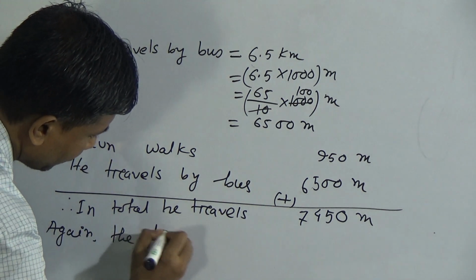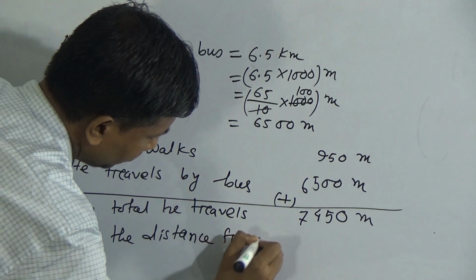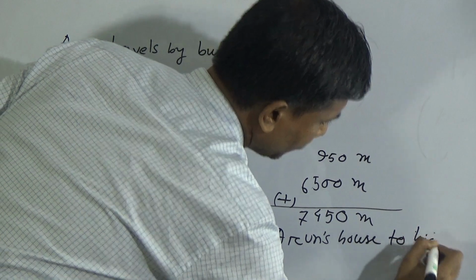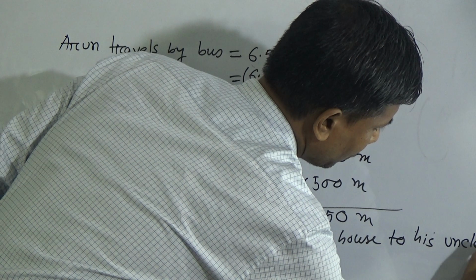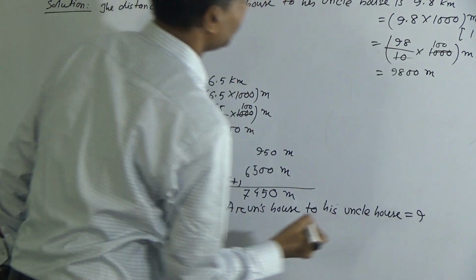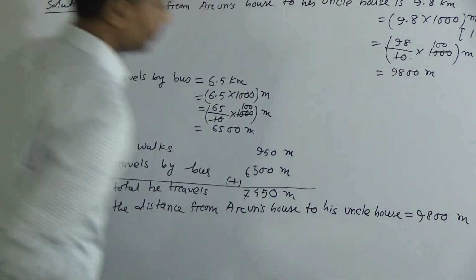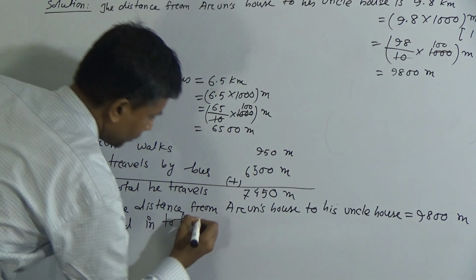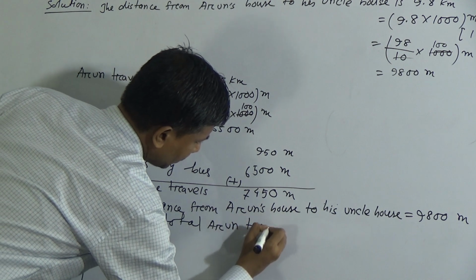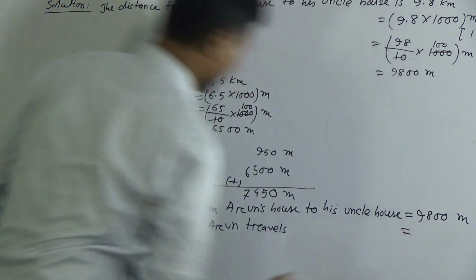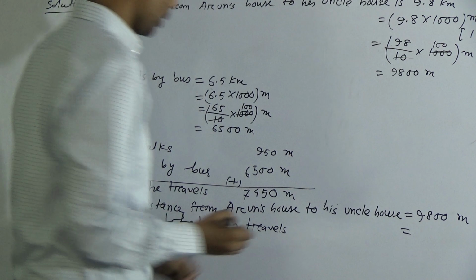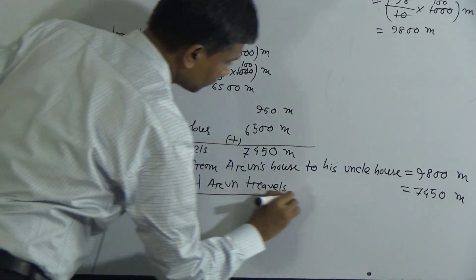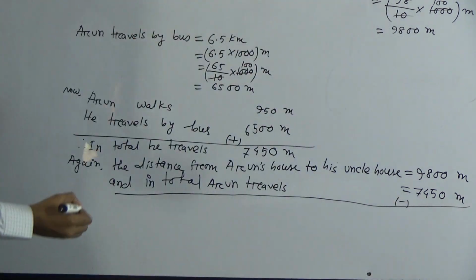Again, the distance from his house to his uncle's house is 9,800 meter, and in total Arun travels 7,450 meter. Now we have to subtract. Okay, right here. Therefore,